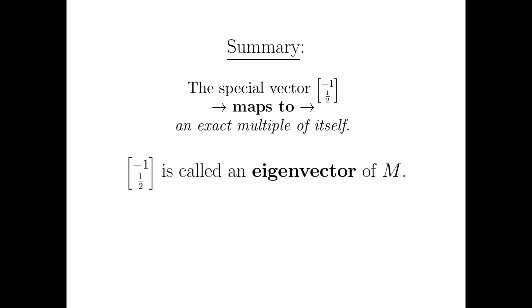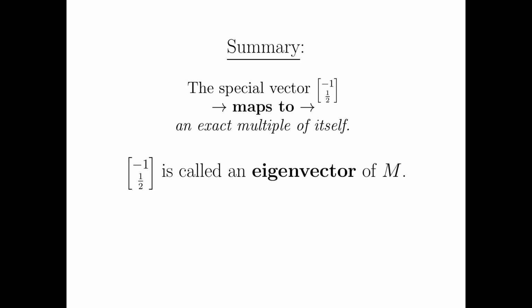It wants to enhance those. It wants to double those. Just like the glass wanted to resonate at a certain frequency. Just like the Tacoma Bridge, unfortunately, wanted to resonate at a certain frequency. Just like the swing wanted to go back and forth at a particular frequency. So this particular vector, the matrix just loves.